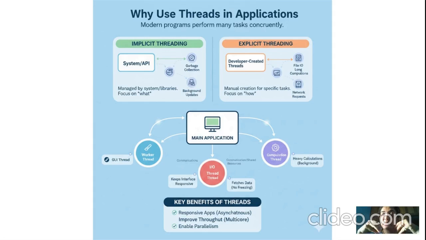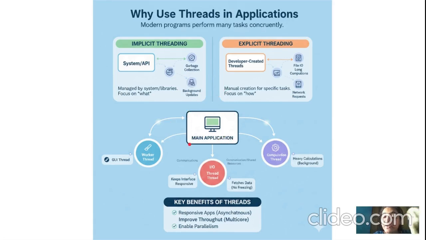With respect to threads, in any application, the main application will create different threads, that is worker threads, input output threads, and computation threads. So different threads are involved to run the main program. What are the key benefits of having threads? One is, obviously, efficiency. Hence this is an illustrative diagram for your better understanding.